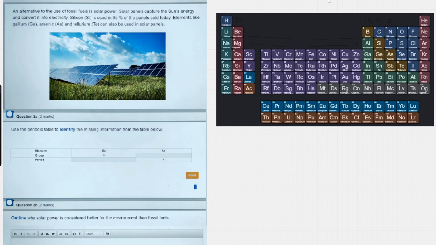The period is the horizontal rows. So let's count 1, 2, 3, 4. So we would write 4 in the period. And we see that arsenic is in group number 15. So just subtract 10 and we get group number 5.